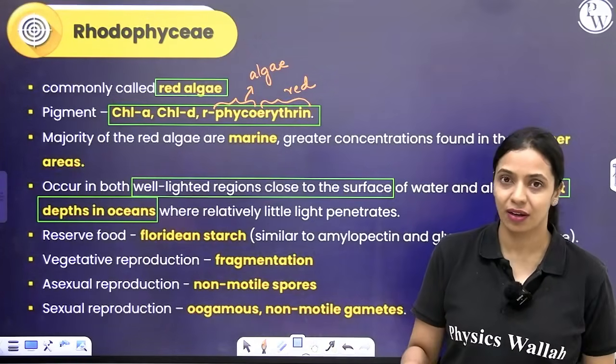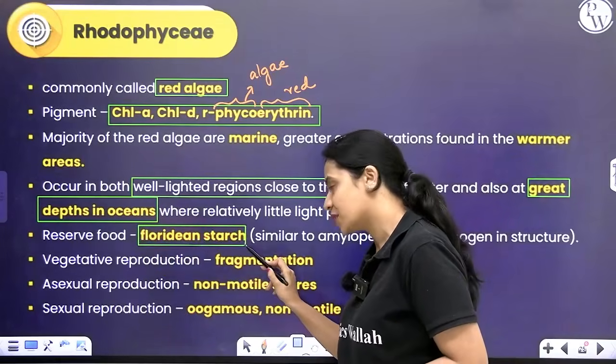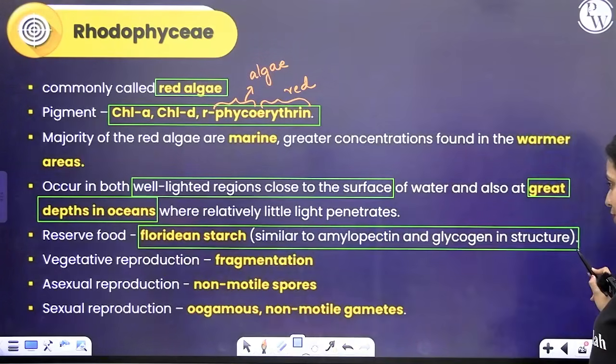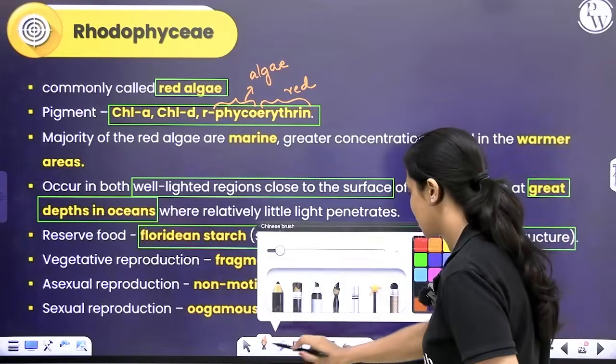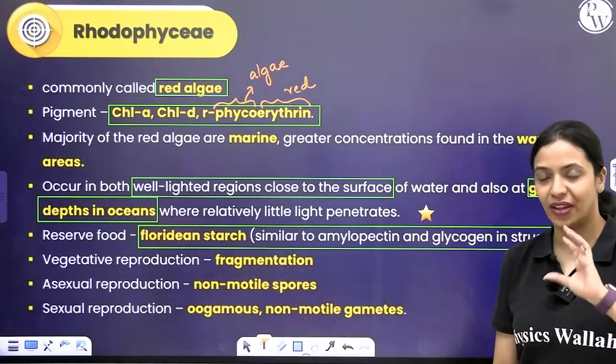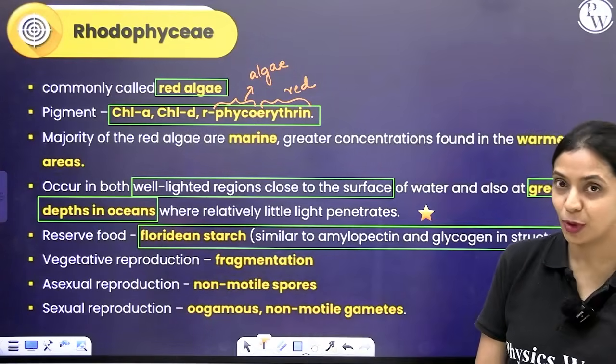The reserve food here is a form of starch called Floridian starch. The structure of this Floridian starch is very similar to amylopectin and glycogen. This was a question that was asked in NEET once. So Floridian starch structure is very similar to the structure of amylopectin and glycogen. How does reproduction happen here?